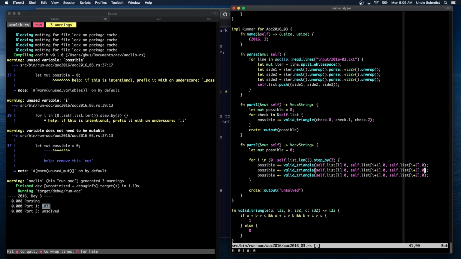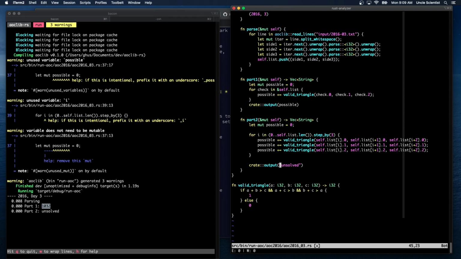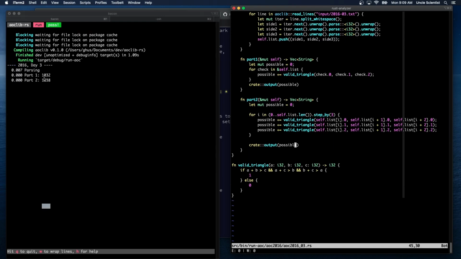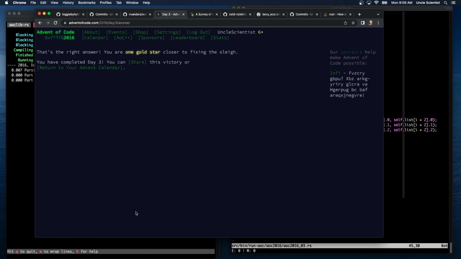And then we just need to do it for the 1s and the 2s. And then possible. Okay, that all fits on one line. That's a good sign. 1838. Let's see if that's right. That's the right answer. Ta-da!